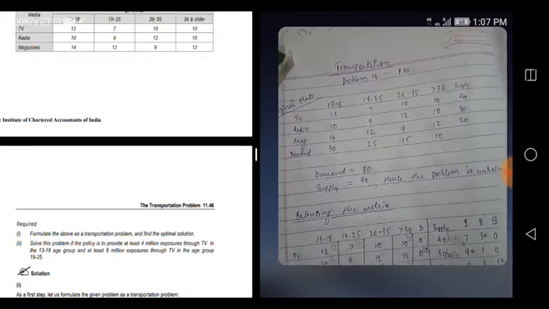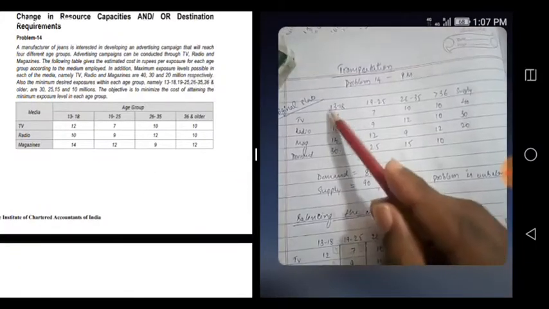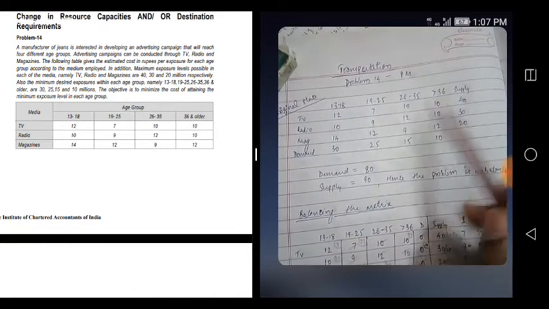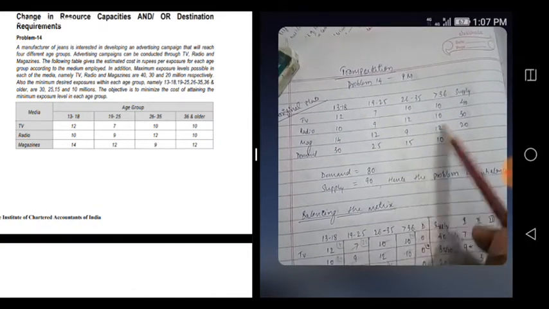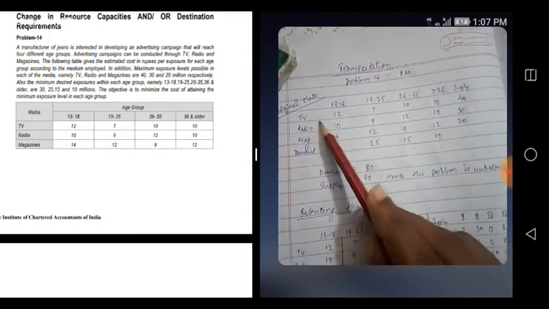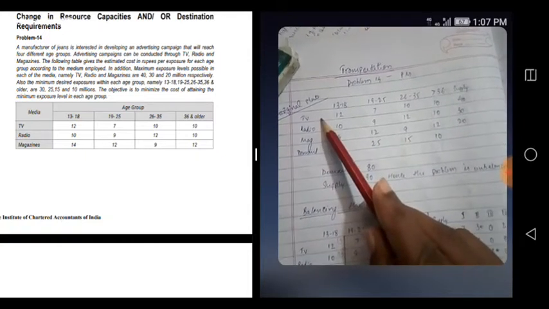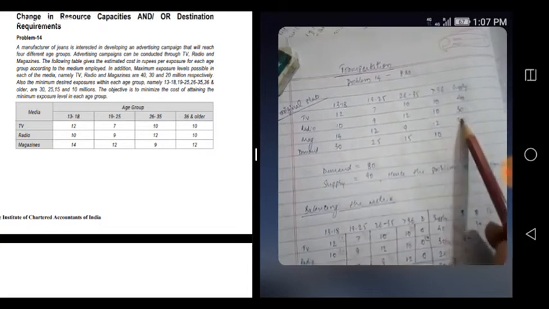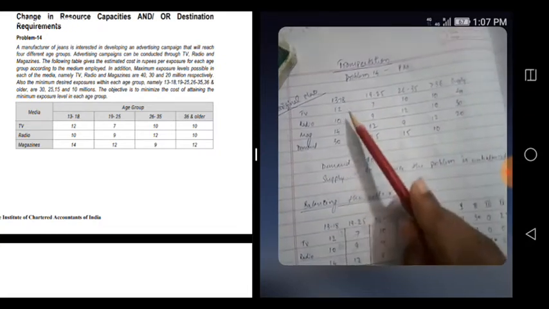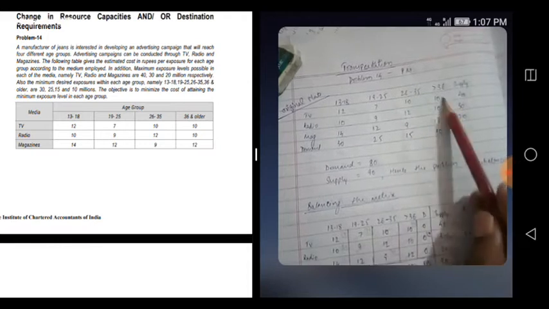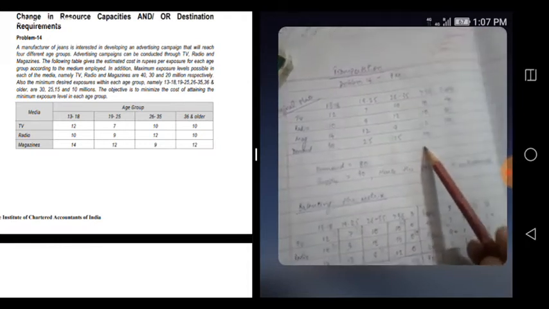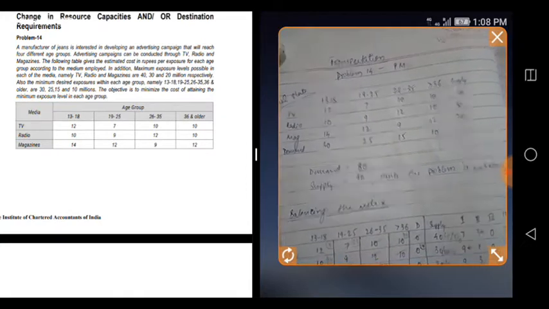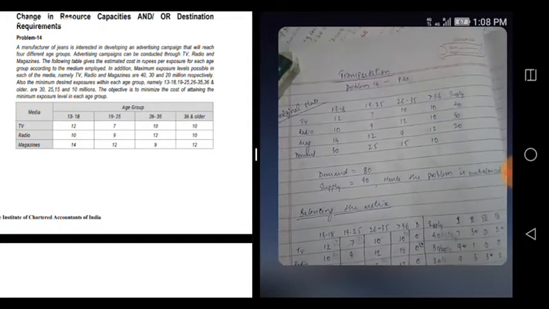So see, I have done it here. See, TV, radio, magazine. This is age group. Okay, this same thing we have written here. So what they said, for TV the maximum exposure can be 40, for radio 30, magazine 20. So that's what written. For age group various exposures are written. Okay, it's visible.